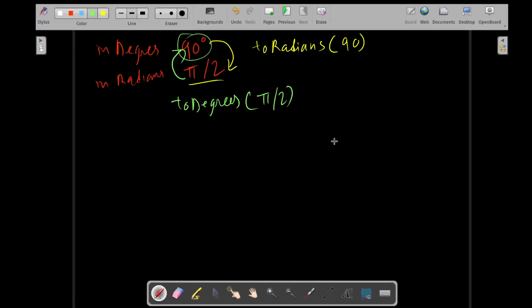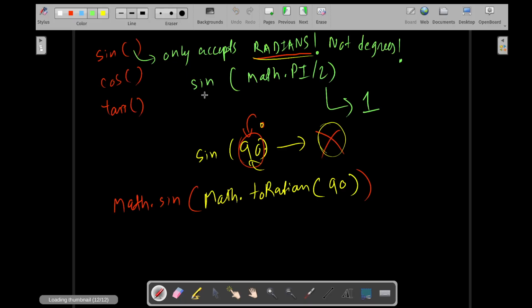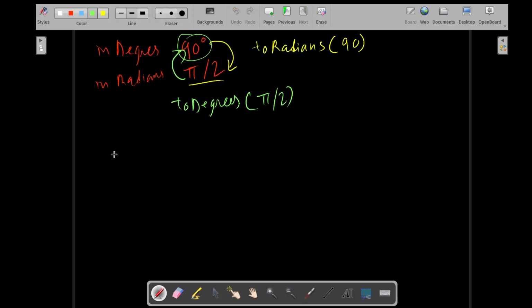And we have these methods. We have sine, cos and tan. All of them accept only radians. So whenever someone says find sine 30 degrees, this is important. If you see something like this, how are you going to write it?